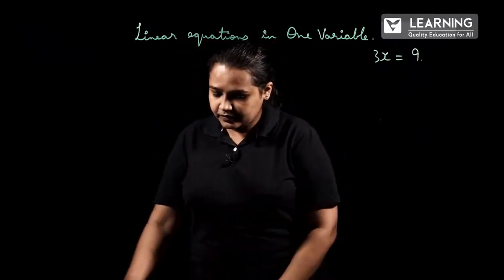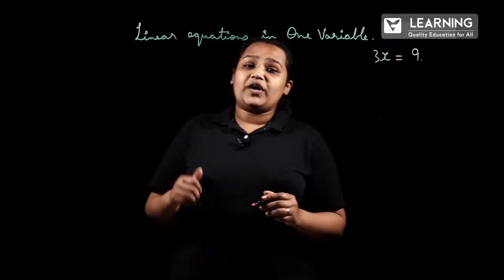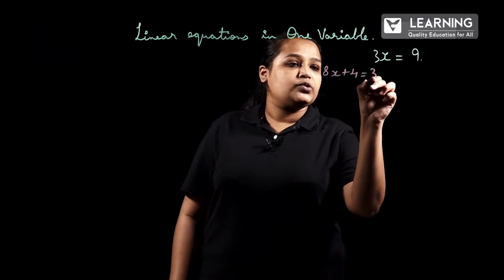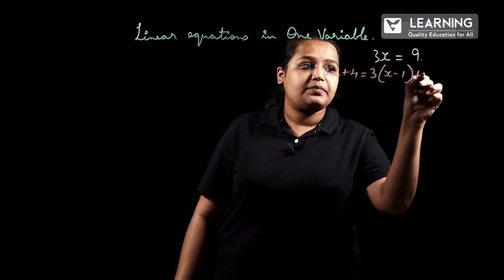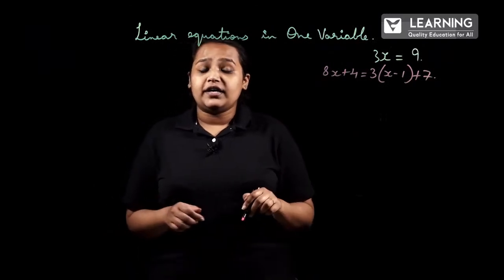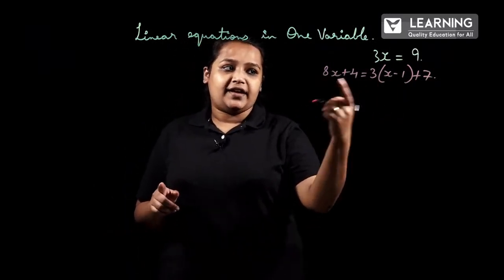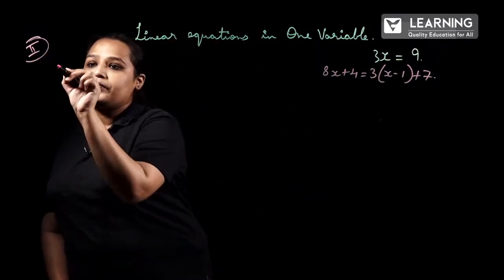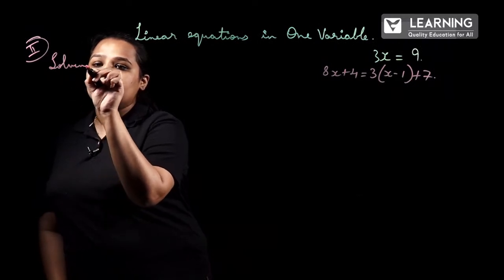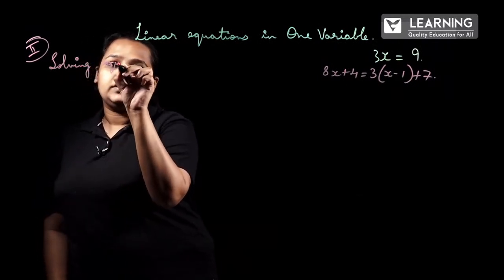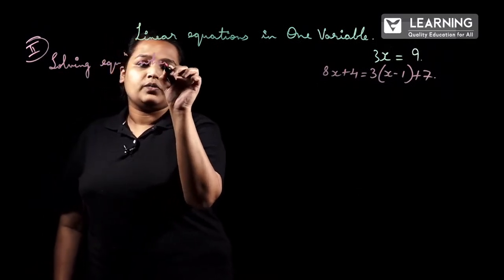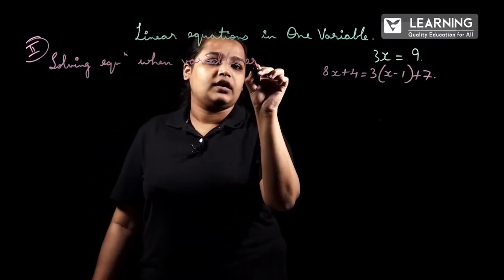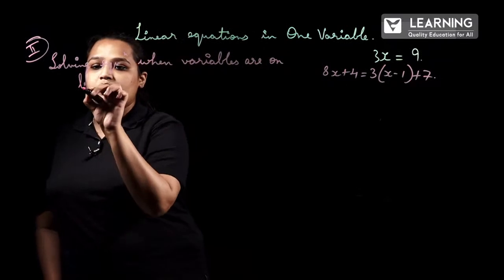What if we have a question like this? 8x plus 4 is equal to 3 into (x minus 1) plus 7. Here, if you observe, there are variables on both sides, right? So now the second method we'll be learning is solving an equation when variables are on both sides.